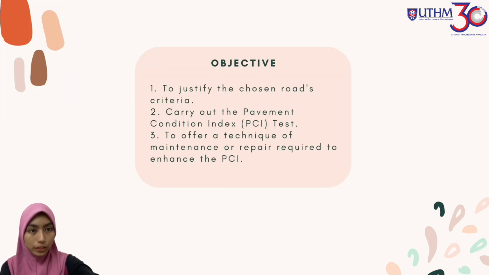There are three objectives. The first one is to justify the road's criteria. The second one is to carry out the pavement condition index, which is PCI, and lastly, to offer the technique of the maintenance or repair required to enhance the PCI.